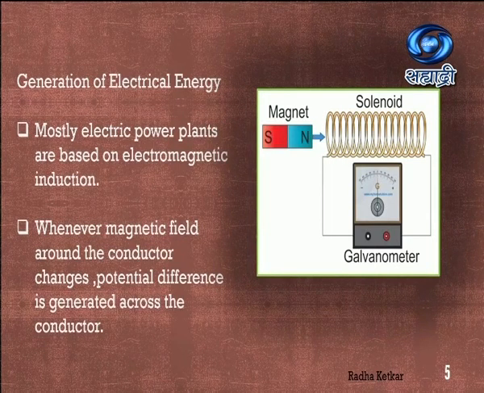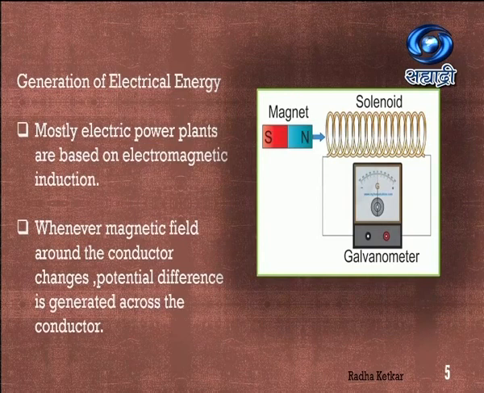Solenoid is nothing but a conductor, and you can see many turns of that conductor, so that makes it a solenoid. In this picture, you can see a magnet which is showing a north and a south pole, and also you can see a solenoid. So what is this solenoid? It is nothing but a conductor with many turns, right? So this particular structure is known as a solenoid.